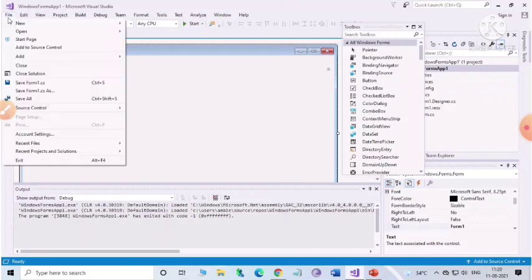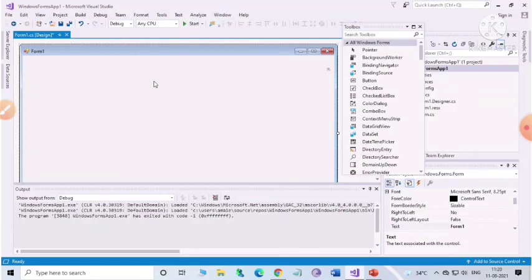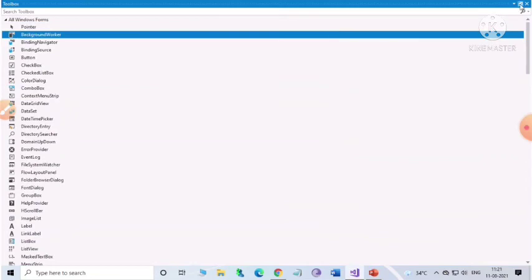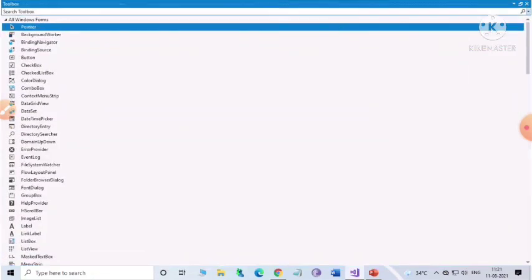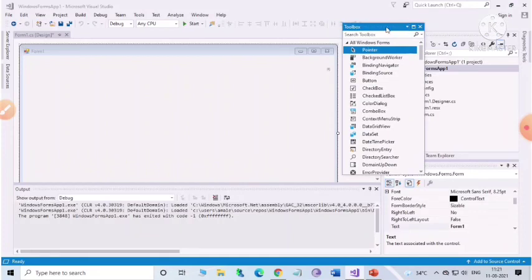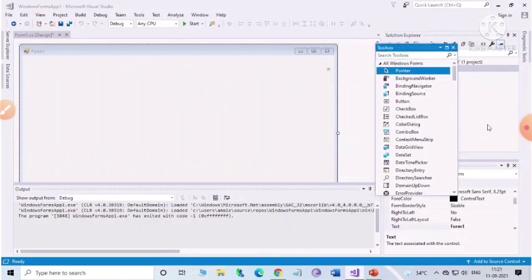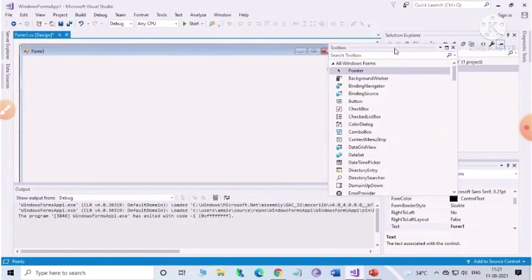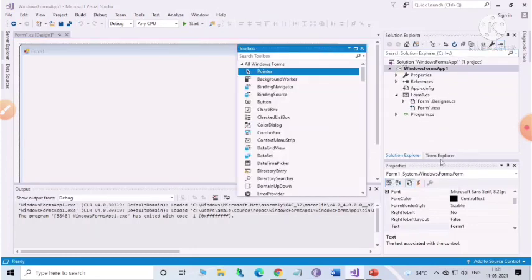If you click on File and then New Project, or you can use the shortcut key Ctrl+Shift+N, you will have a form. So this is the basic unit of Windows applications. Next one is the Solution Explorer window. Here it is, the Solution Explorer window.